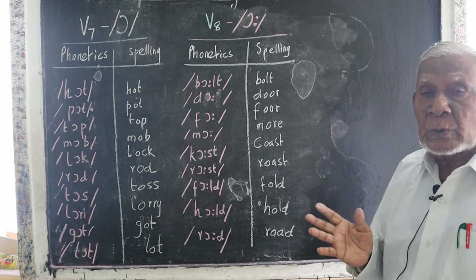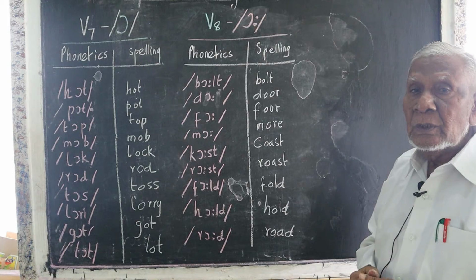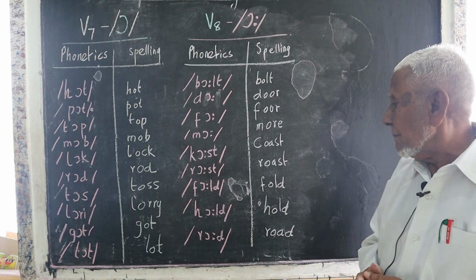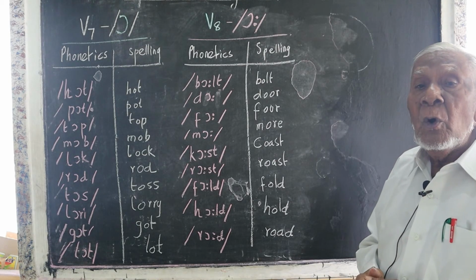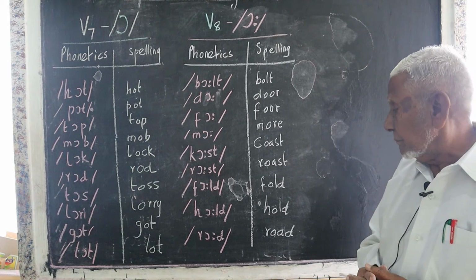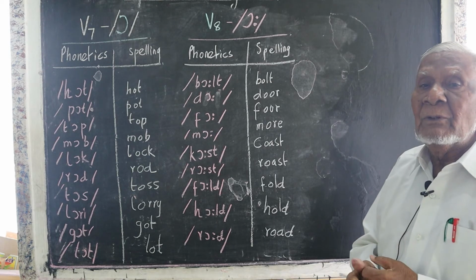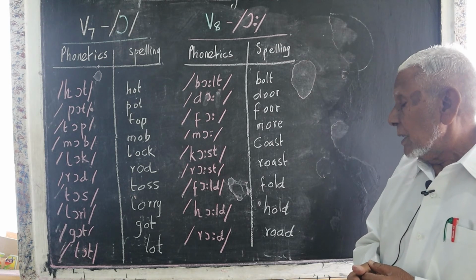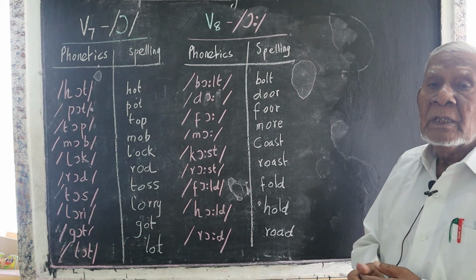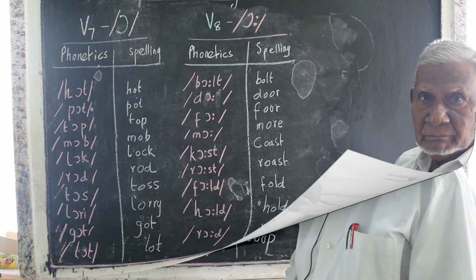Then roast, R-O-A-S-T, roast. Roast the chicken. Then fold, fold the paper. Hold, hold it in your hands. Road, the road is rough.